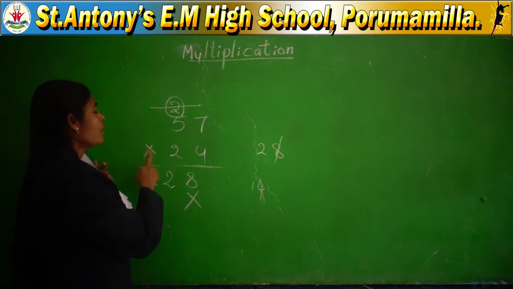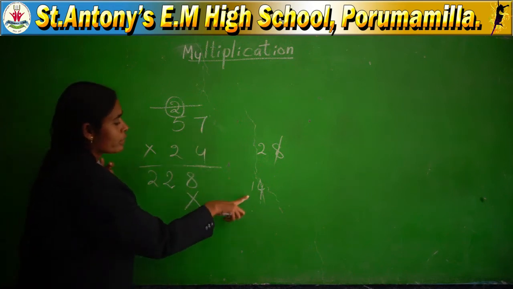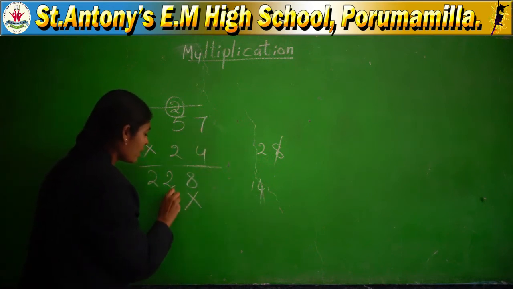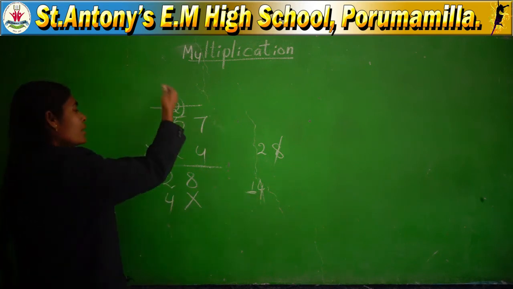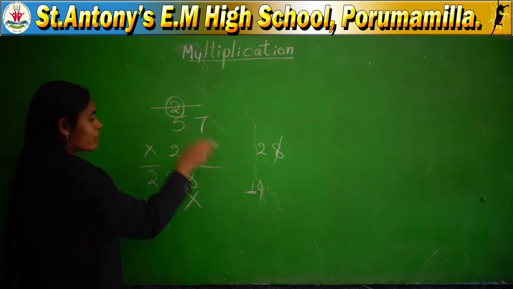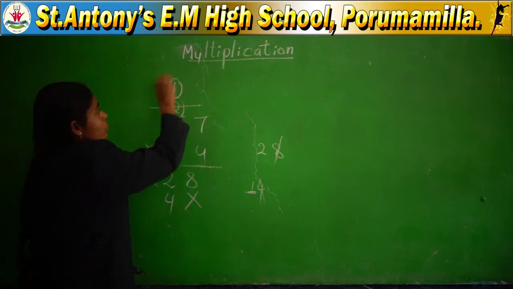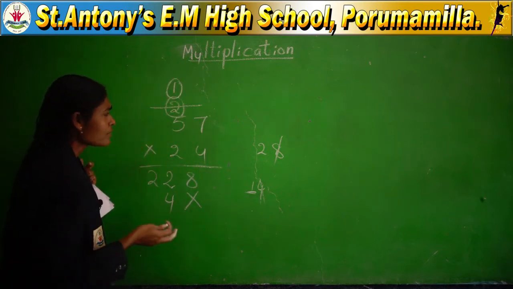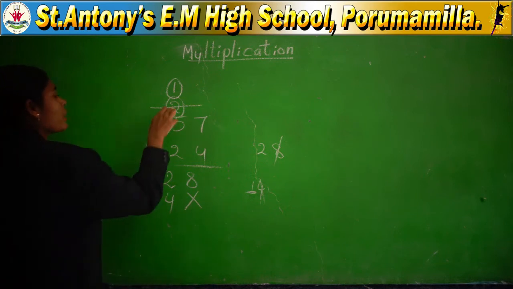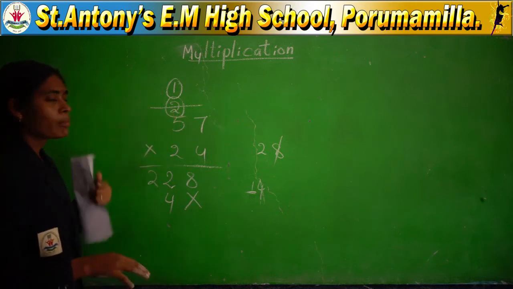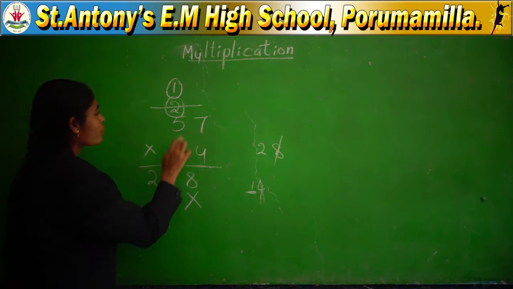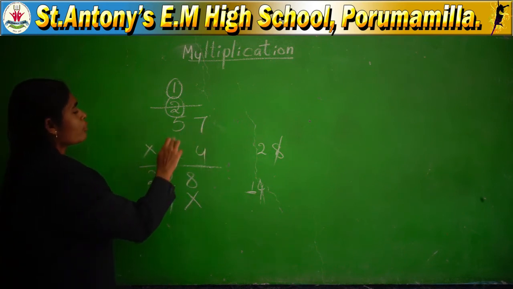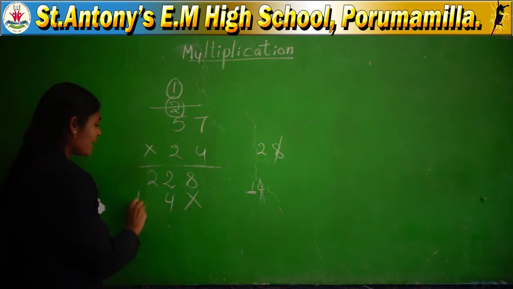Now start with the second digit. 2 sevens are 14 you got, 4 you have to keep in the answer line. 1 will be there, where do you keep it? In the carry. Already I struck out the earlier one, so now you don't get any confusion. So this number we completed. Next, 2 sevens are completed, 2 5s are. Come to the next digit, 2 5s are 10 plus 1 is 11.